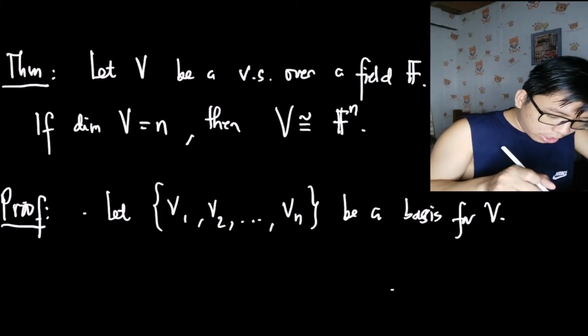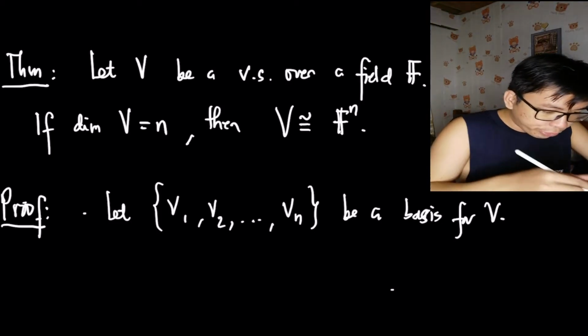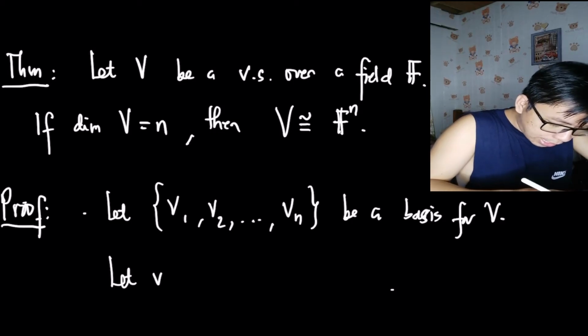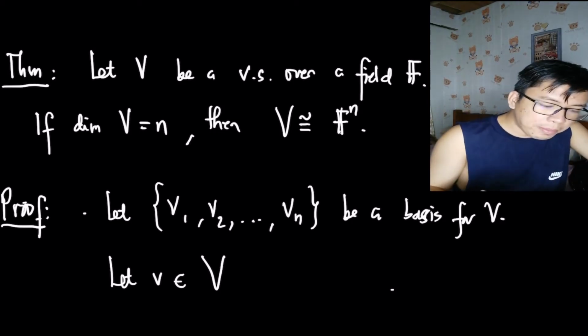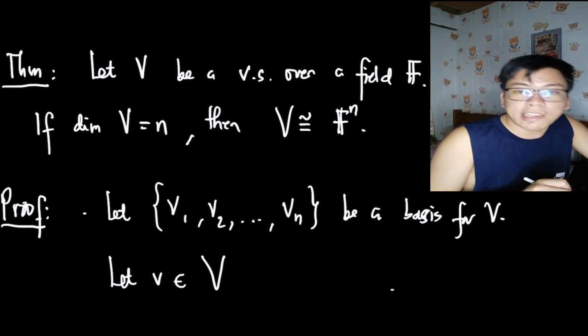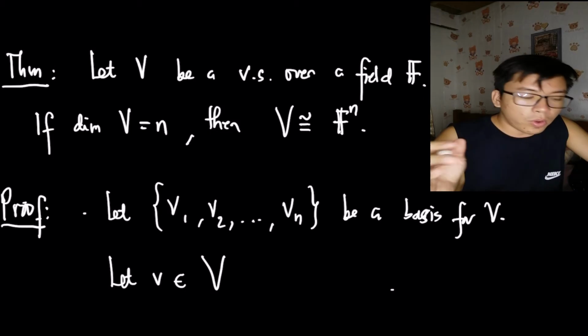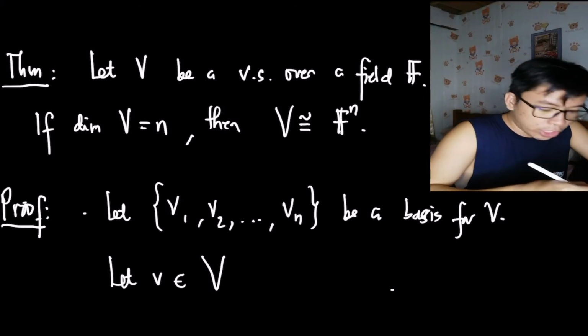So, if we assume this set to be the basis for V, then let v, the small v, be in the big V. So what's the meaning of this? Since v is an element of the vector space V and we have this basis, now we can write a linear combination for that.